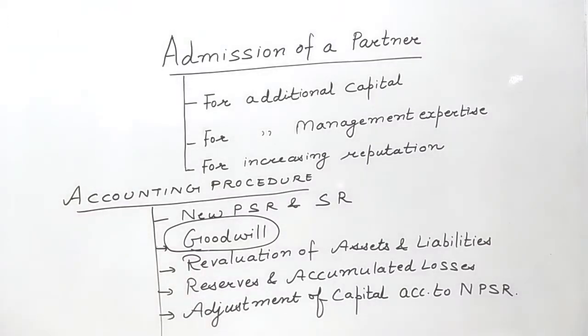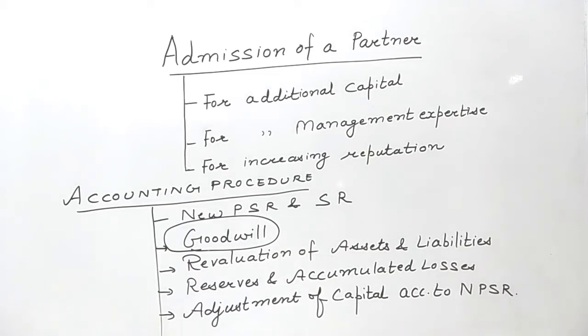Because they may not be appearing at their actual values. So, whenever a new partner is admitted, first we will bring assets and liabilities to their actual values, so that the new partner neither gains nor sacrifices due to change in value of assets and liabilities prior to his admission.